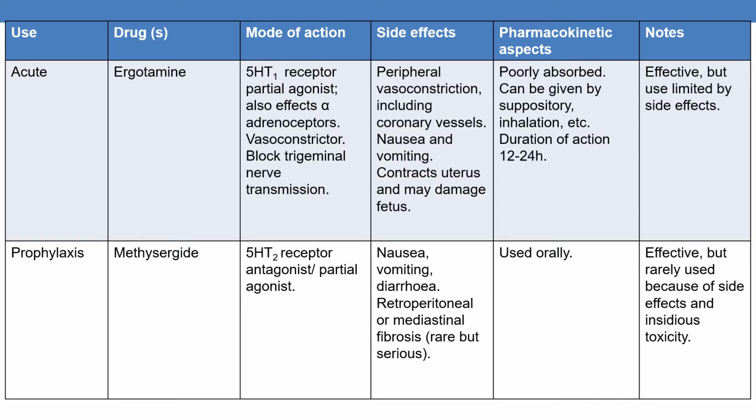Next is ergotamine. It is an ergot alkaloid. It is also used for acute use. Coming to the mode of action, it is a 5-HT1 receptor partial agonist. It also affects alpha adrenoreceptor by causing vasoconstriction. It blocks trigeminal nerve transmission.